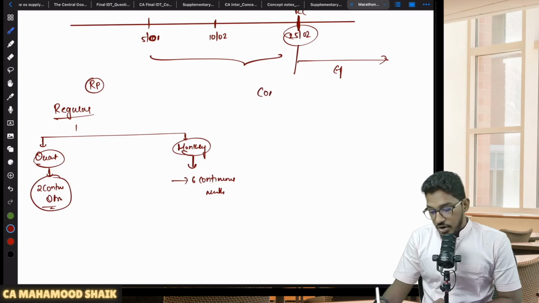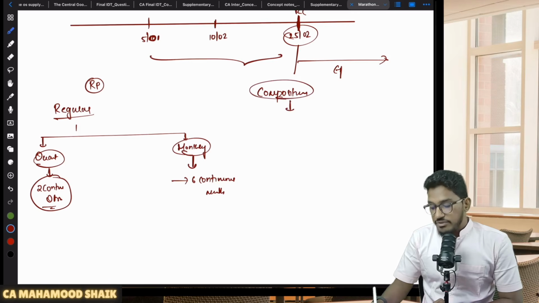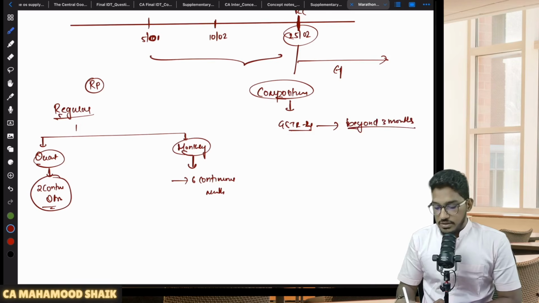On the other hand, if you are opting for the composition scheme, if you are a composition scheme dealer, and you are not filing your annual return in GSTR 4 beyond 3 months from the due date, then your registration will be liable to be cancelled. That's all. 3 return cases.